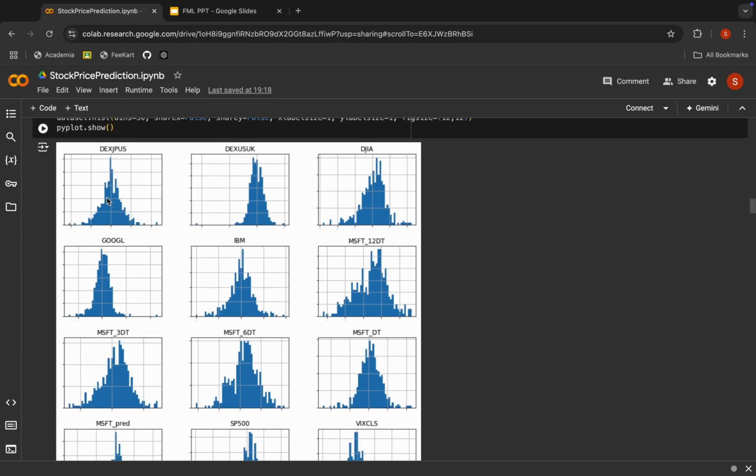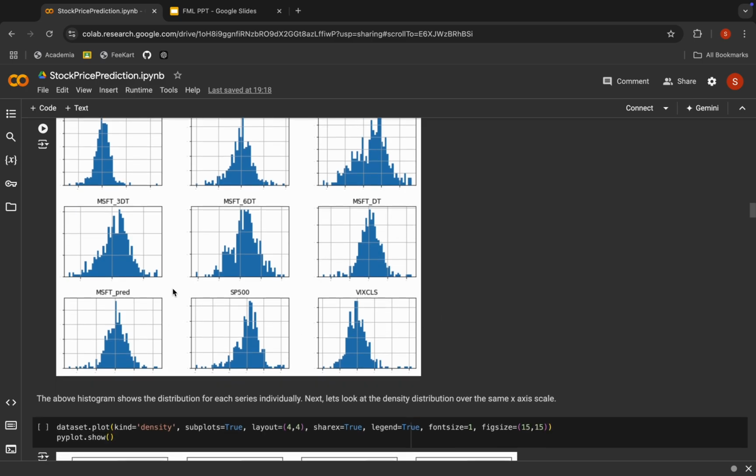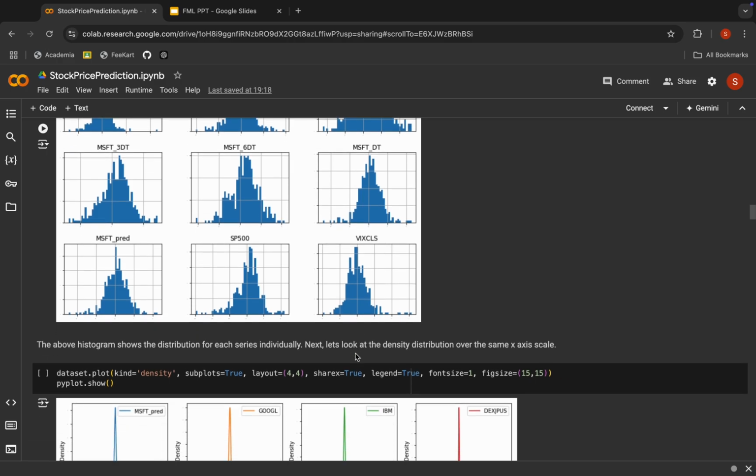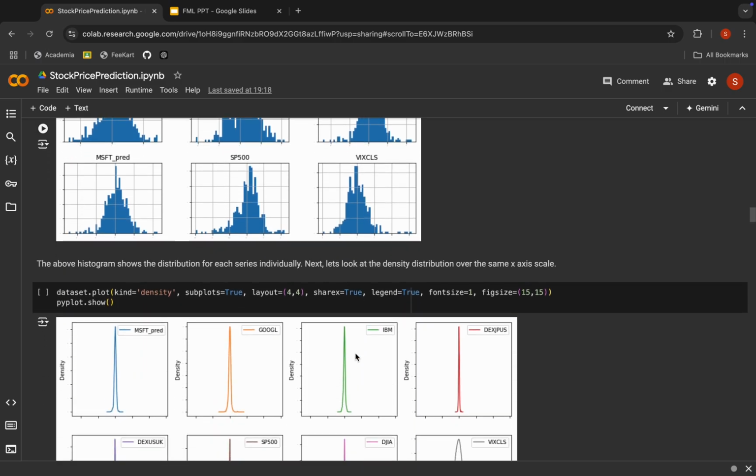This covers the yen versus the US dollar, GBP, Dow Jones Industrial Average, Google, IBM, the Microsoft lagged returns, S&P 500, and VIXCLS. This is just the price movement between them.